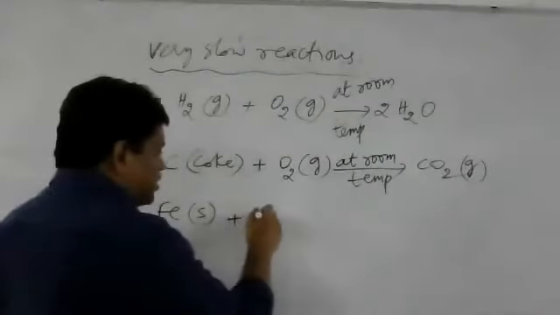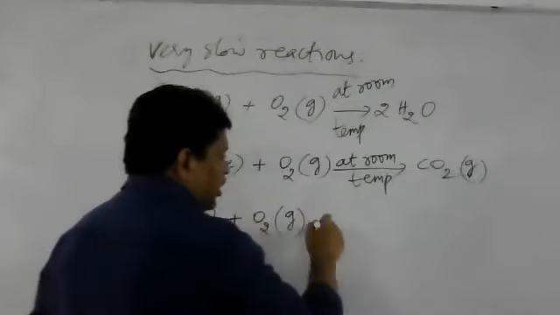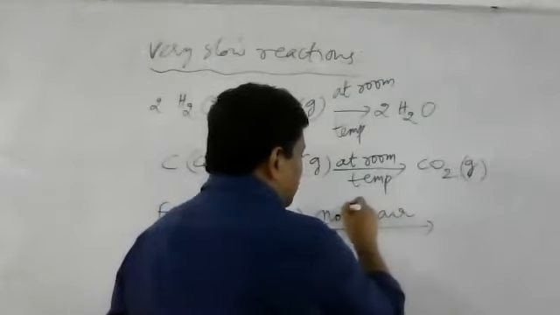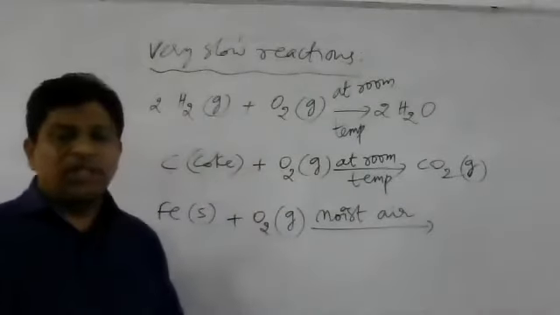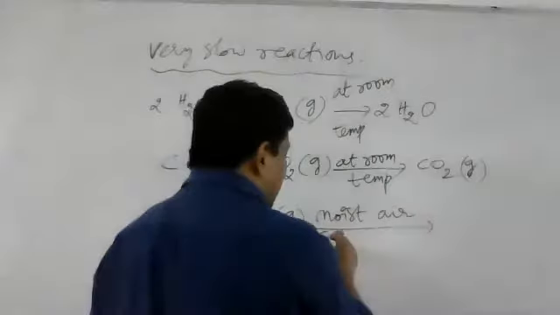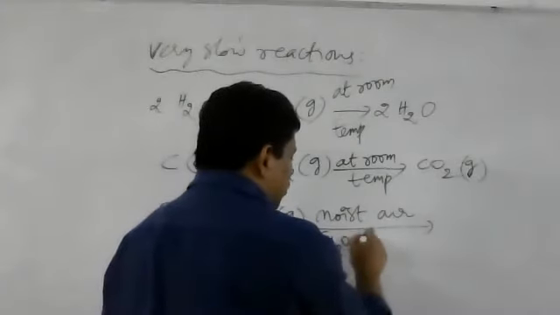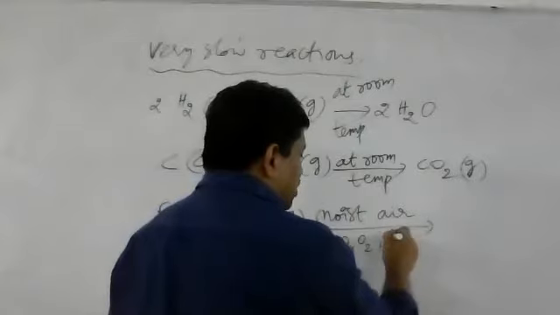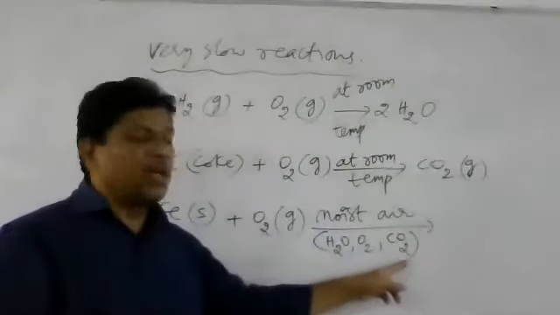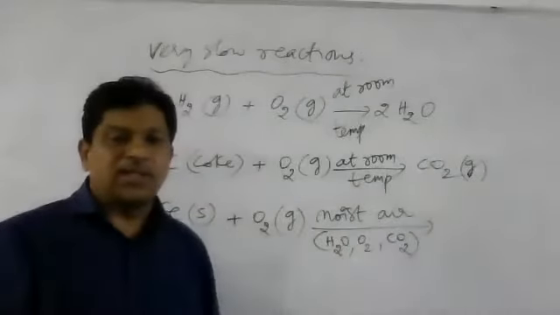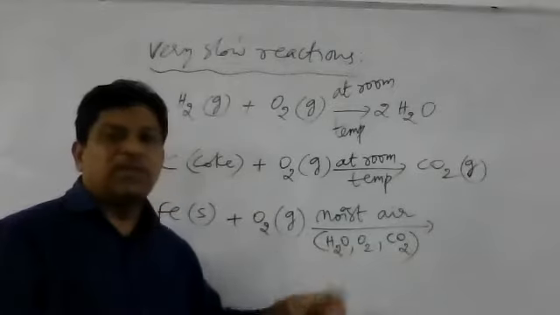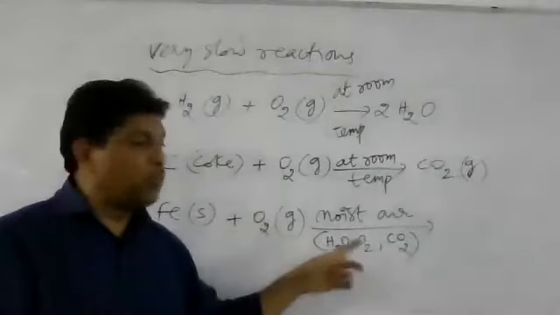When iron reacts with oxygen gas in moist air, what will be there? Moisture, the water vapor, and some CO2 will be present here. In the moisture there will be H2O, O2, and also CO2. CO2 is a non-metallic oxide, and non-metallic oxide is an acidic oxide. So CO2, O2, H2O, and nitrogen will all be present in this air. Moist air means air with some moisture.